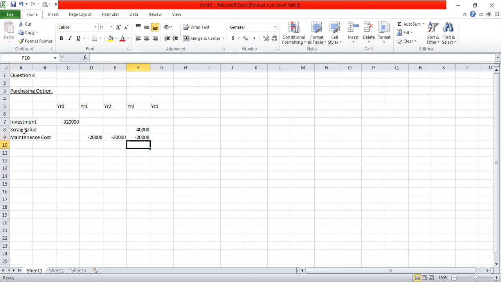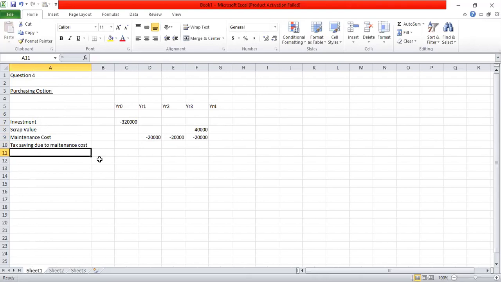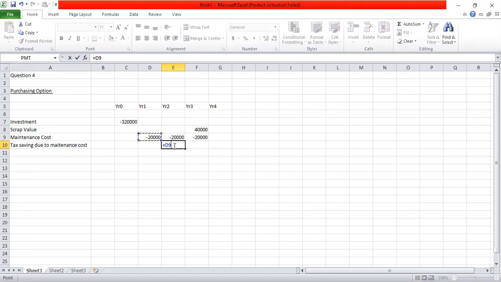Right. Now about the cash flows, I can identify 2 cash flows here. I can say because of the maintenance cost, there's a tax saving. Tax saving due to maintenance cost. Maintenance cost is an expenditure. Because of the expenditure, there's a tax saving. So tax saving due to maintenance cost at the rate of 35%. So first year tax saving, we get the benefit in the second year. So for the first year maintenance cost of 20,000, we get a benefit at the rate of 35% in the second year. So this continues